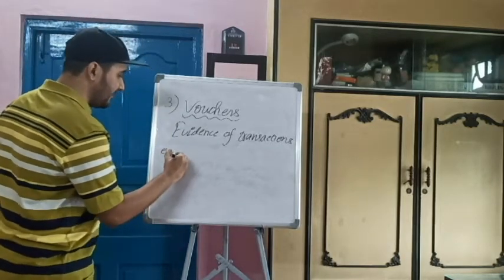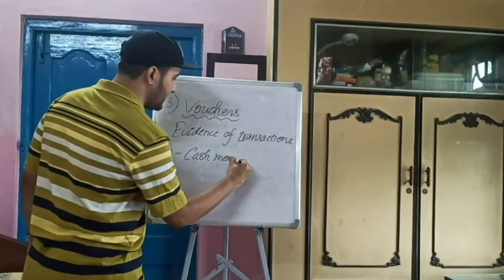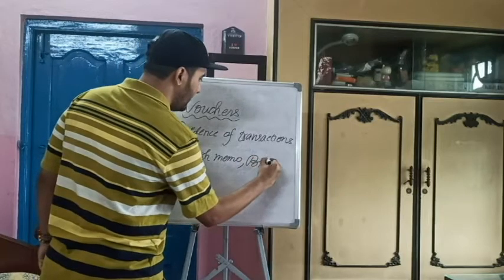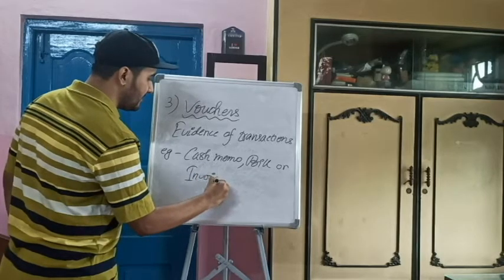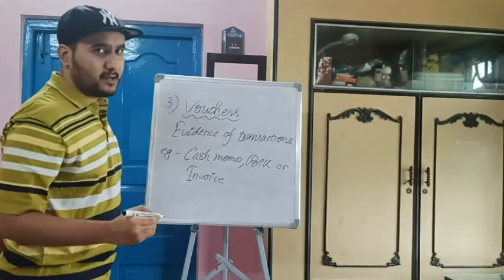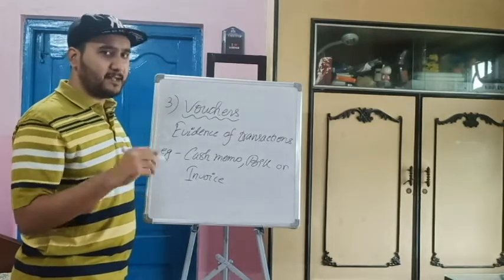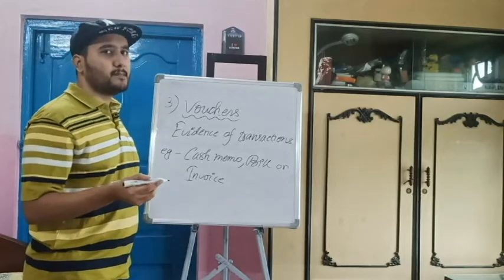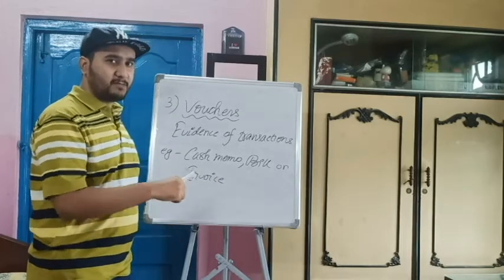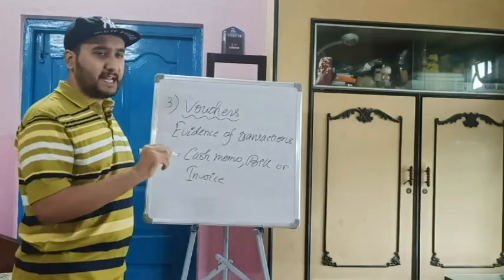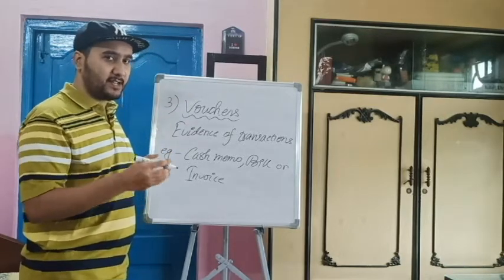Example, say you have seen while shopping a cash memo which the shopkeeper keeps, or a bill which he gives you, or an invoice. When you go for buying something, suppose in the supermarket or in some other market, they will give you a bill and they keep a xerox or a record with themselves also. So that is only the vouchers which they keep for themselves, like bill or invoice or cash memo, that these products are purchased at this date for this amount, and they keep record of all the vouchers, all the transactions taking place.